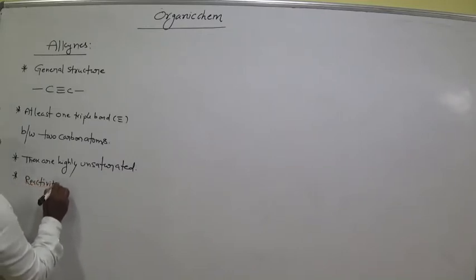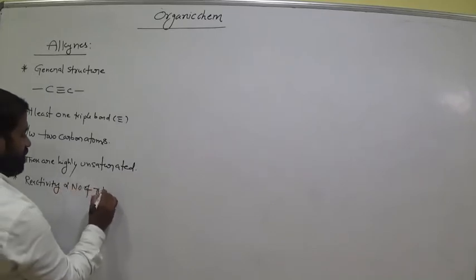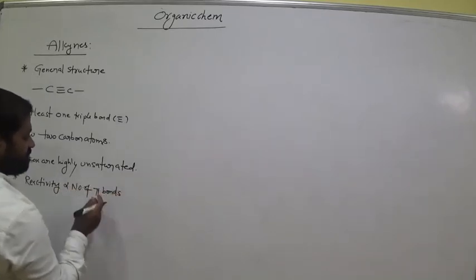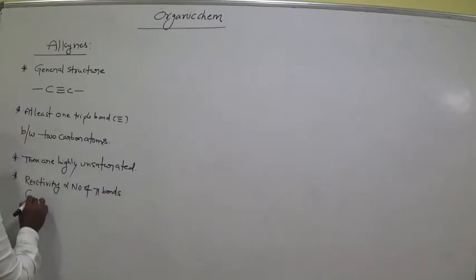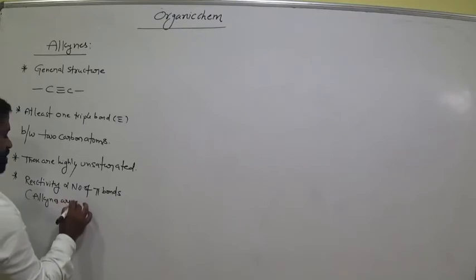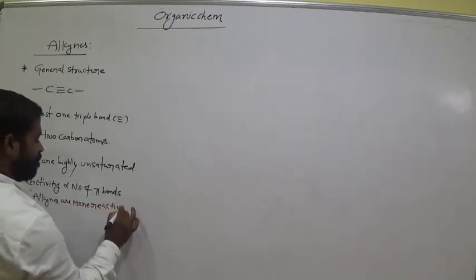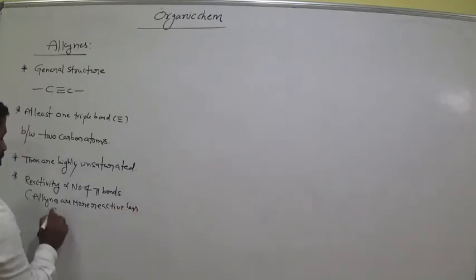Reactivity is directly proportional to the number of pi bonds. So in alkynes pi bonds are more, so alkynes are more reactive and less stable. Am I right?